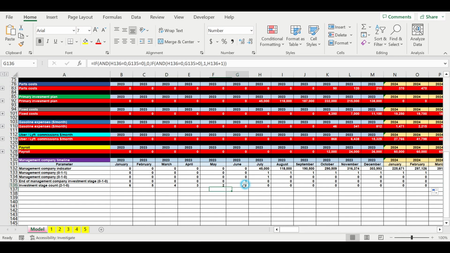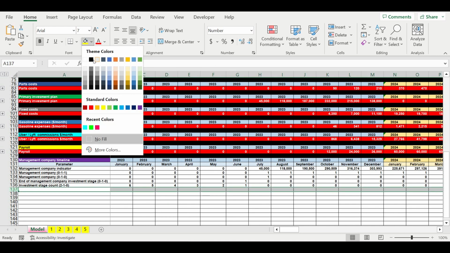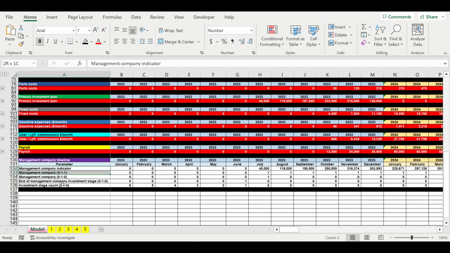So here we have the months counting backwards, and now we can link all the management company's expenses: fixed costs, payroll, investment expenses. For the payroll and fixed costs, we will be using this line, and for linking the investment stage expenses, we will be using this line. So this will be the topic of our next video.